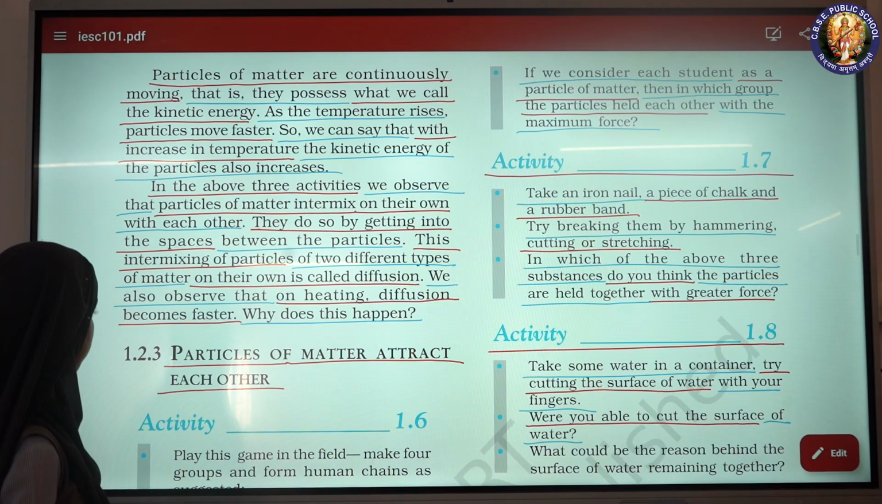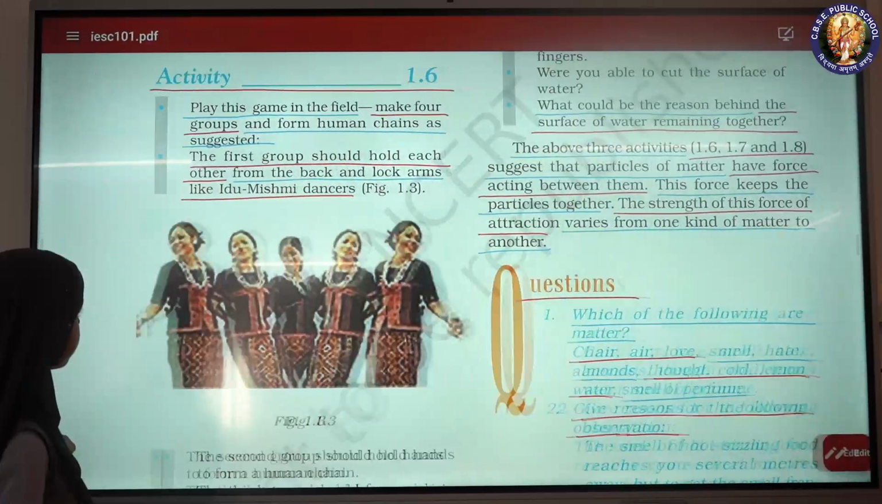We also observe that on heating, diffusion becomes faster. Why does this happen? Particles of matter attract each other.